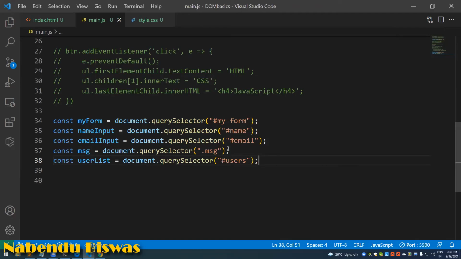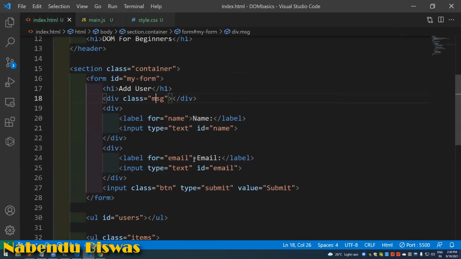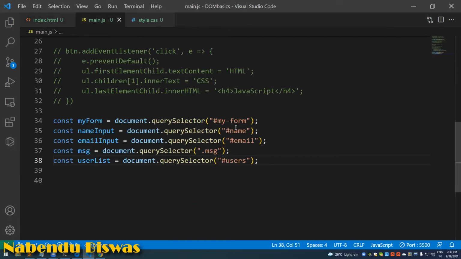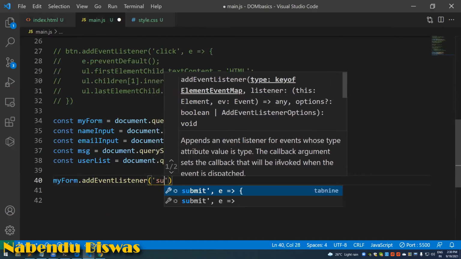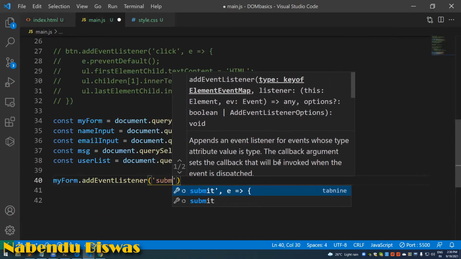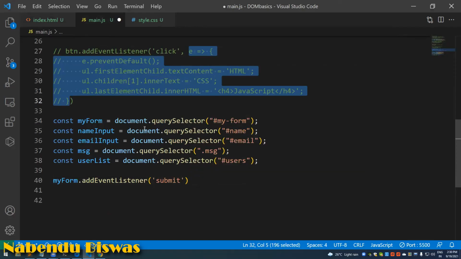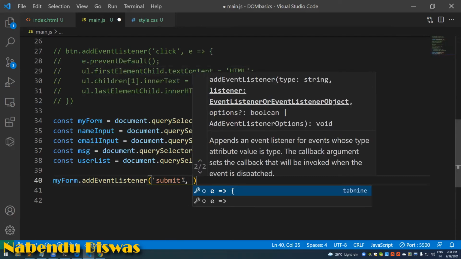And now we will listen for the form submit. Form submits are also a different way. Since a form is there, we can listen for the form submit, and there is an input button in which type is submit, means we can listen for that also. We can listen for on click and also for submit. So we'll do this. My form dot add event listener submit, and we can again create an inline function, but we can do another thing also. We can create a function outside also.